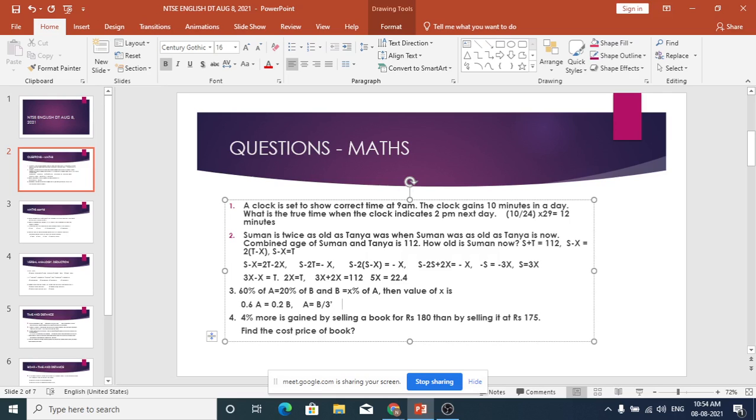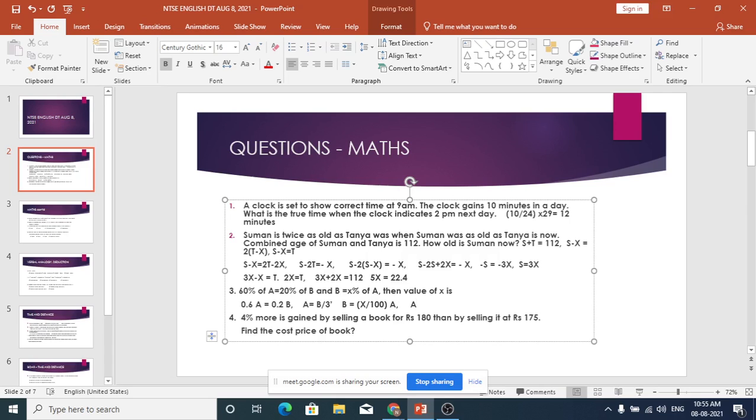Then B is X% of A. B is equal to X% of A means what? X divided by 100 into A. So now you substitute instead of B, X by 100 into A. Let us substitute that.